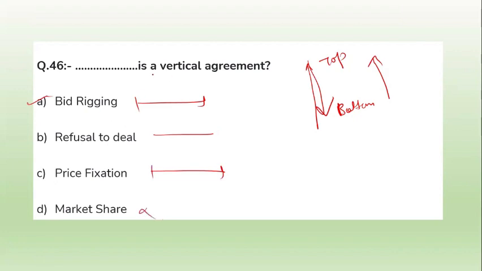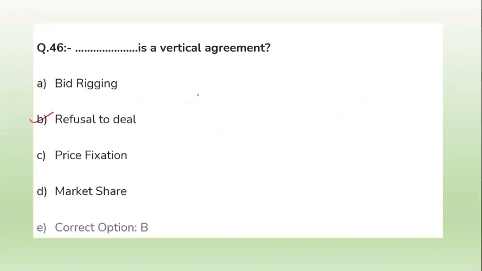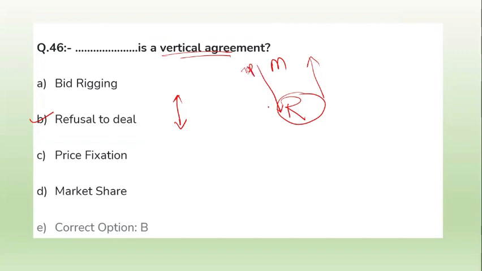So what will be the right answer for this question? That is refusal to deal, because it is a vertical agreement. Why is it a vertical agreement? Because you can see there is an agreement between the manufacturer and the retailer. If the retailer refuses to deal with the manufacturer, or the manufacturer does not want to supply the goods to the retailer, this kind of top to bottom situation happens. So refusal to deal is a vertical agreement.